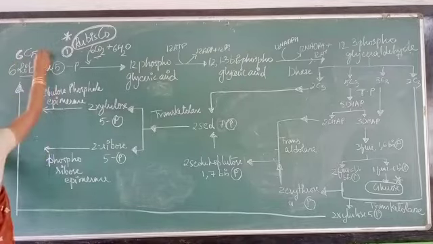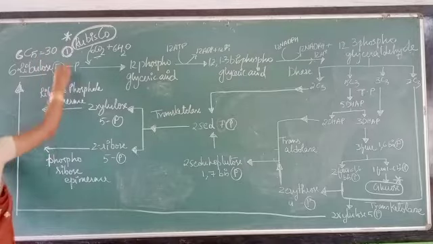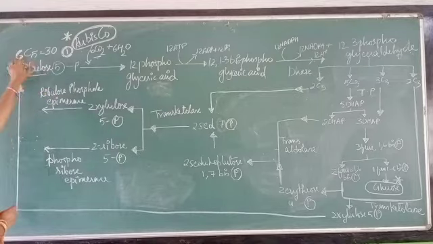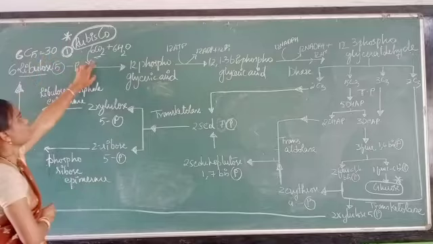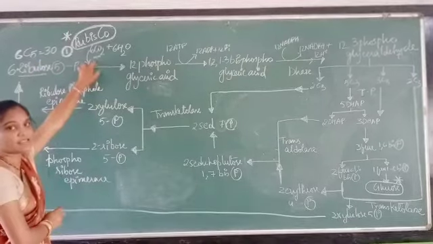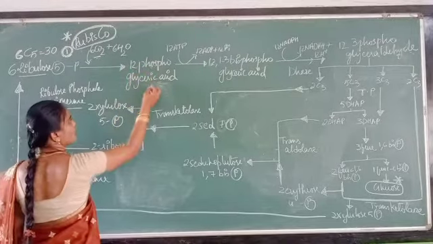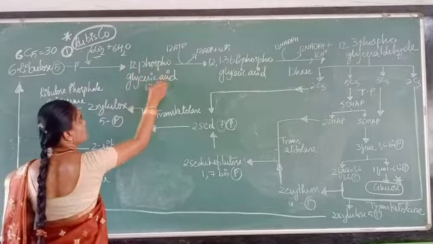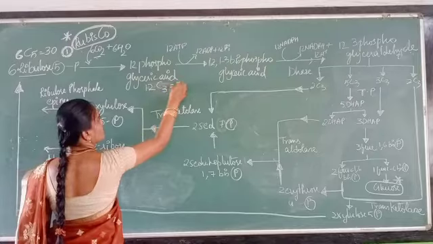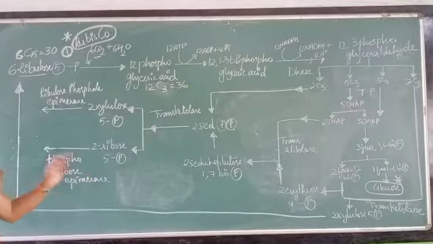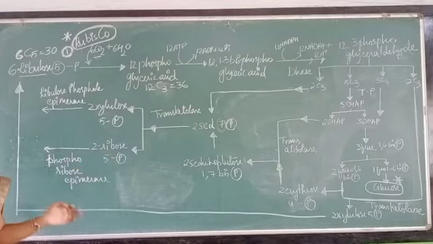Hence totally 30 carbons are present in this particular compound, that is 6 ribulose 5-phosphate, 6 C5. So 6 fives are 30. And the introduction of 6 molecules of carbon dioxide, 6C, means totally 36. So 36 should be balanced here also. 12 molecules of C3 means your 3s are 36. So balanced, isn't it? So this is how the whole cycle is rotating.